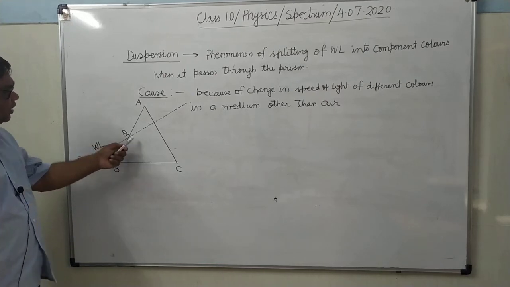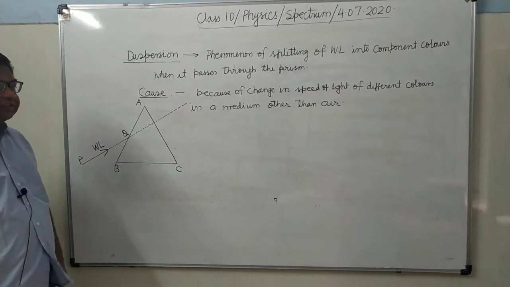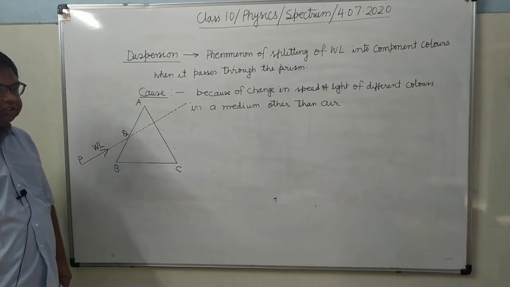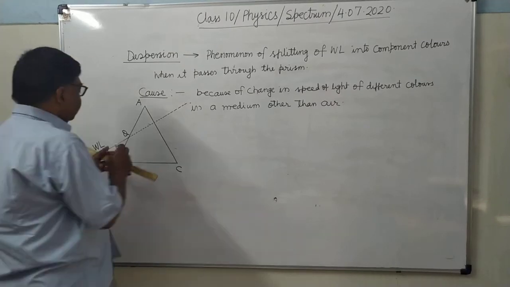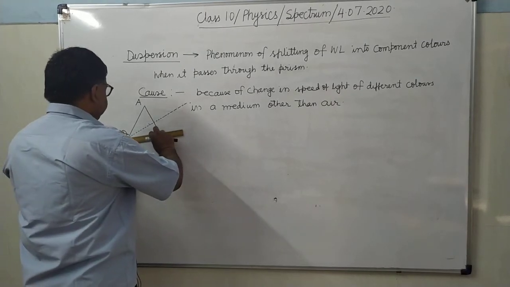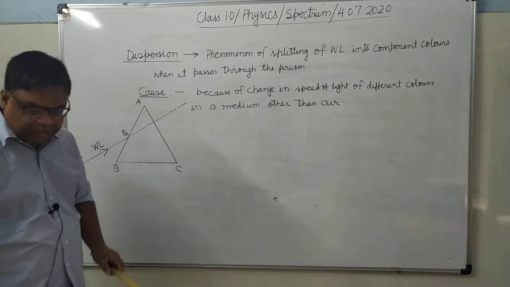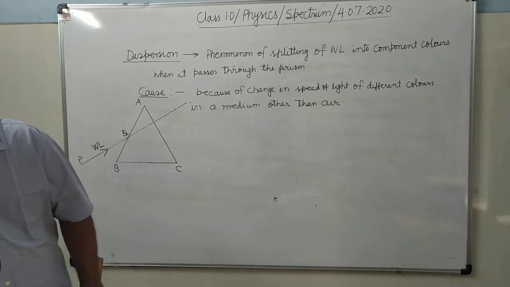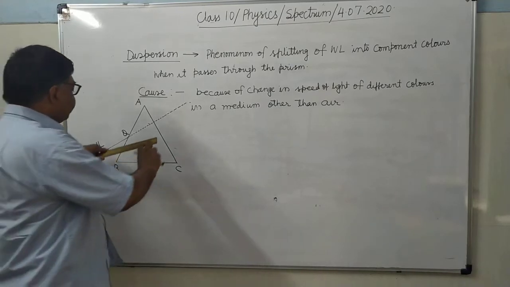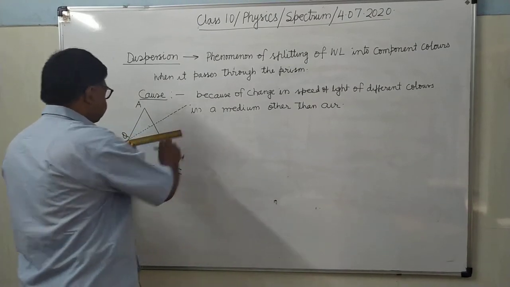When it enters here, what will happen? Different colors have different refractive indices. Therefore, they will turn on different paths. Here, red will deviate least while the violet will deviate most.